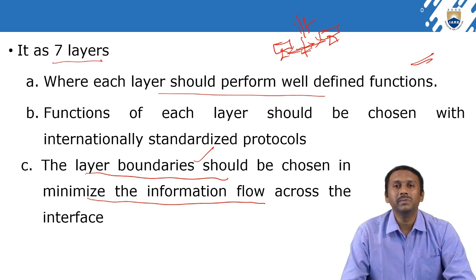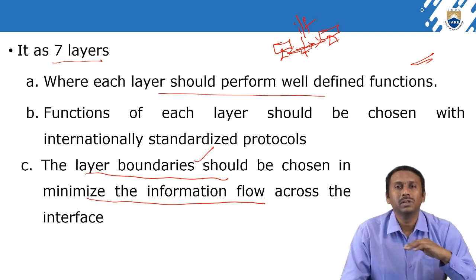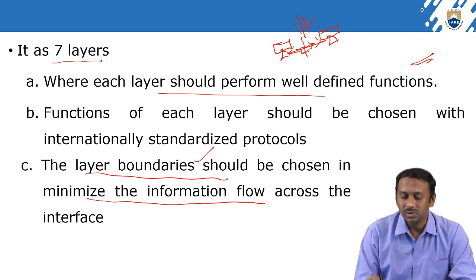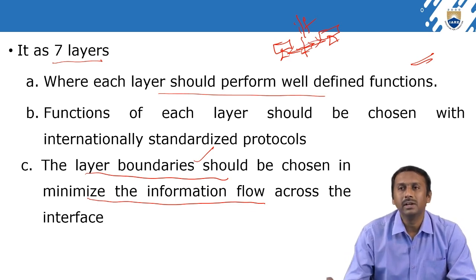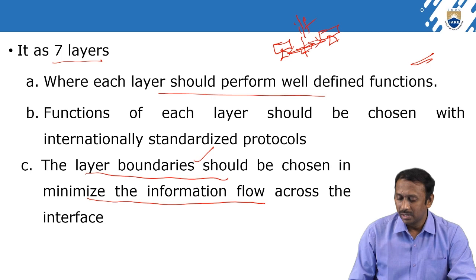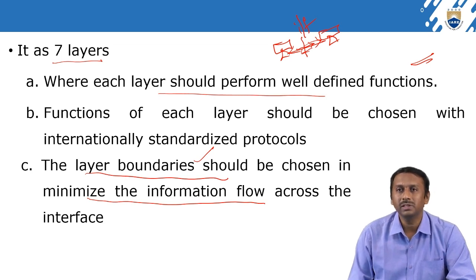If it is very fast, the layer boundary controls the flow before it is transmitted to the destination system. To minimize the flow of information, the layer boundary plays a very important role.